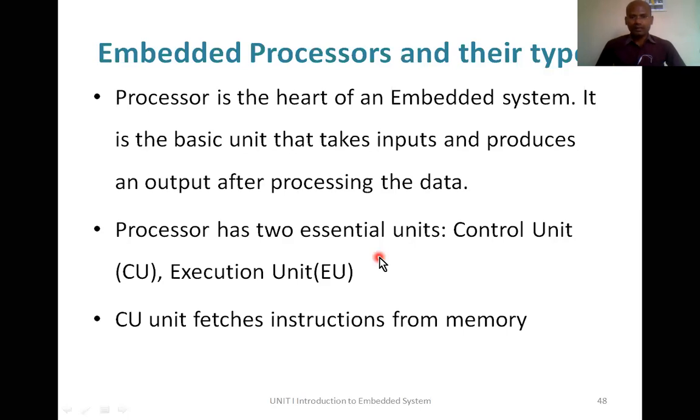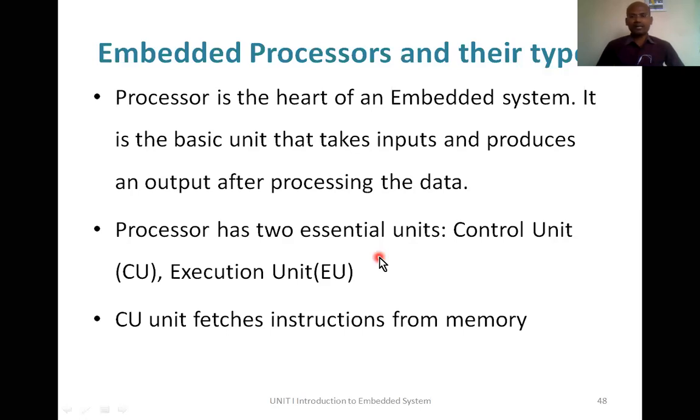So the processor mainly contains two parts: the control unit and the execution unit. Now, what is the job of the control unit? The control unit is just a combinational circuit. You can build control circuits with the knowledge that we have gained in digital electronics. What did we study there? AND gates, OR gates, these are the basic gates.